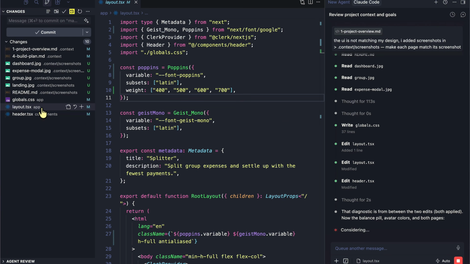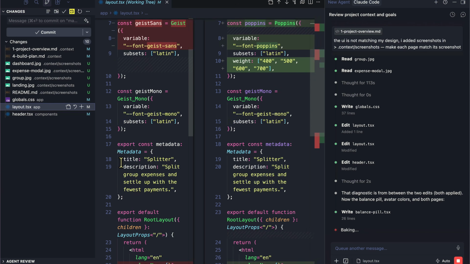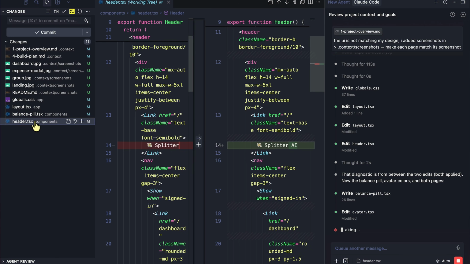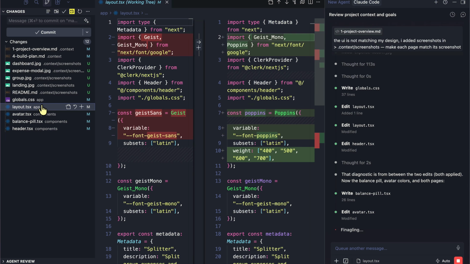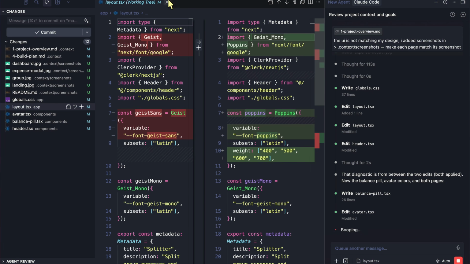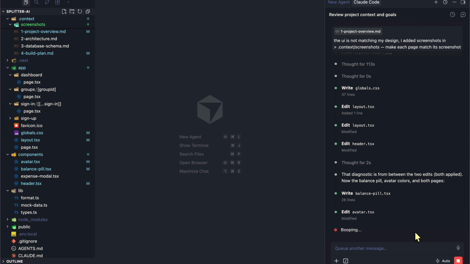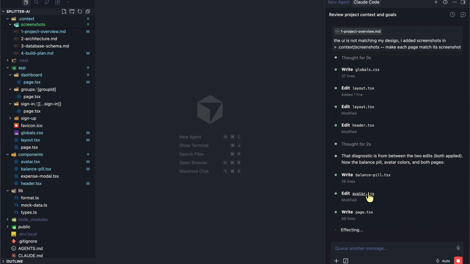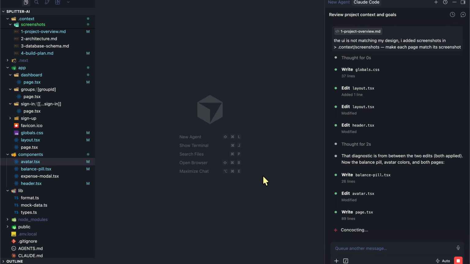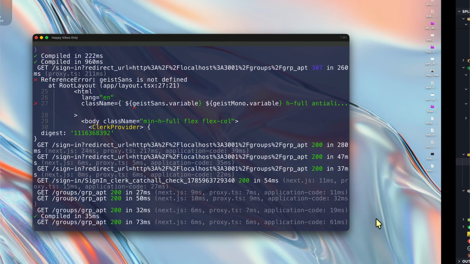If you take a look at the changes, you can see it's now a different font altogether. There is a pill here, a header here, right? You can already see it's making all these changes to exactly map what we're looking for. It's updating all the colors necessary. Avatar has the same background, foreground, page, and so on.